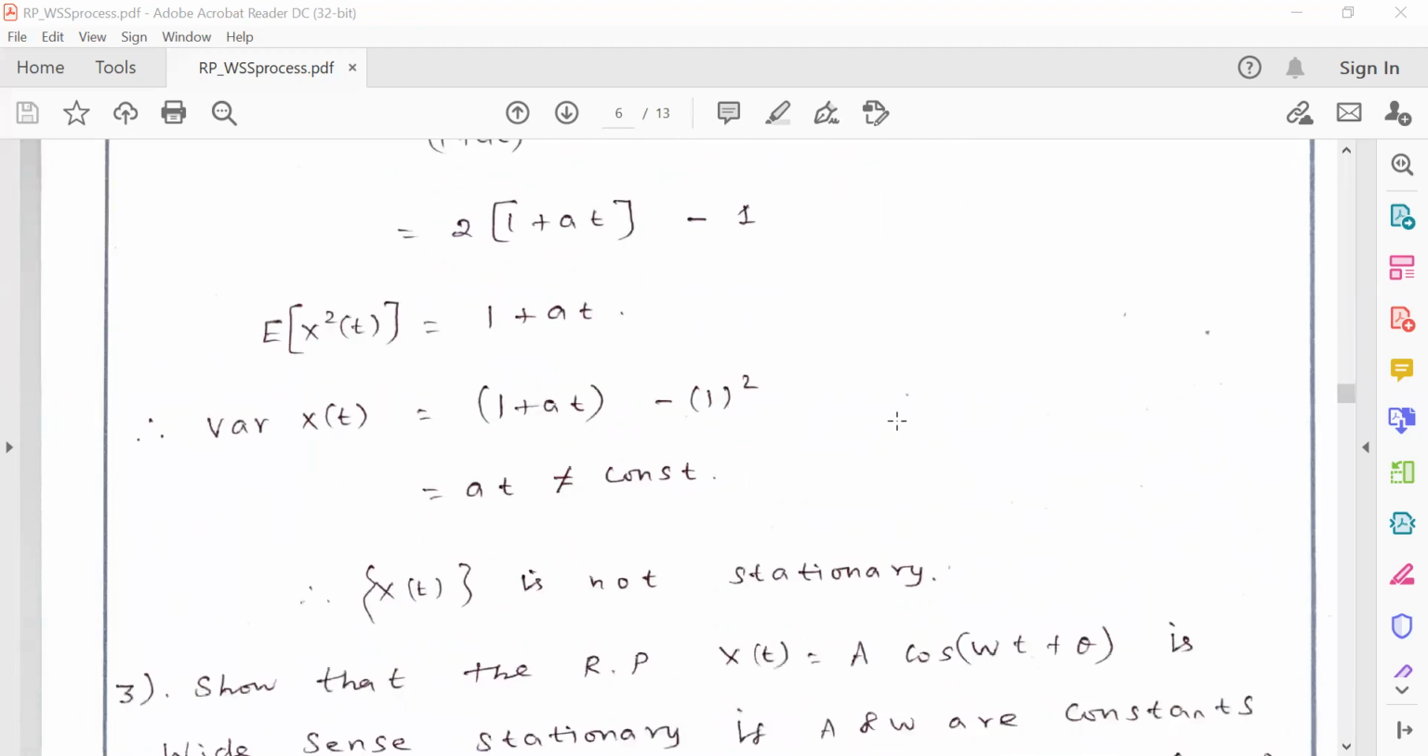at is not a constant, it is a variable of t, so x of t is not a stationary process, and it is also known as an evolutionary process. In case the process is not stationary, it is called an evolutionary process.